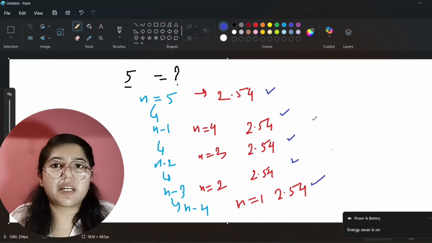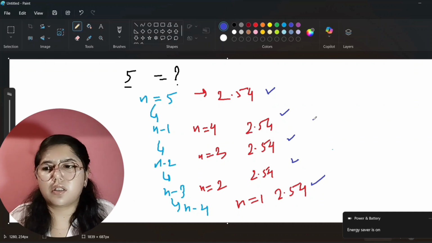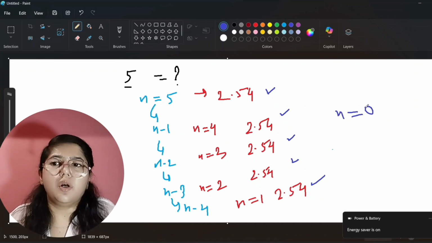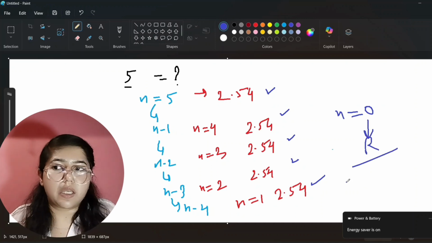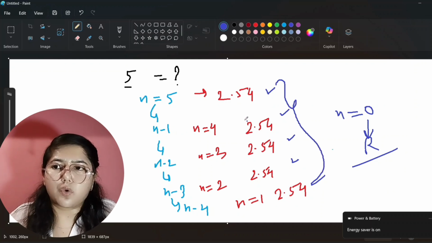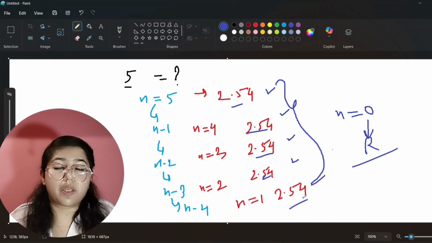Then we will write the condition, and that is if inches is equal to 0, then you can return. Means if n value becomes equal to 0, then you can return from there. We have calculated, and we will write code that adds all these 2.54s. I hope you understood.